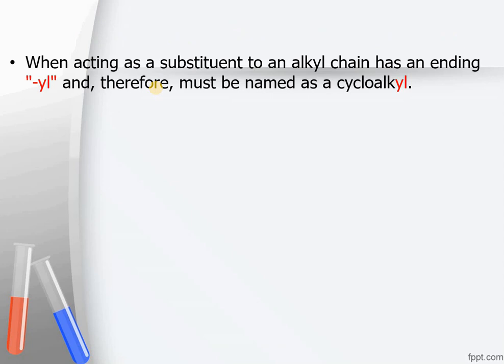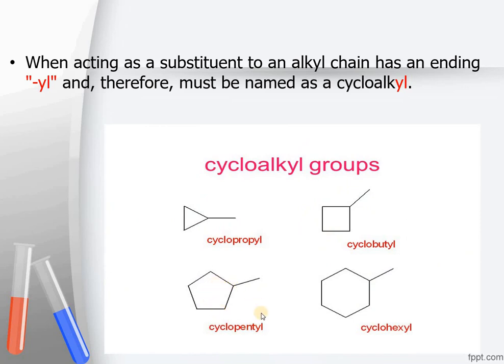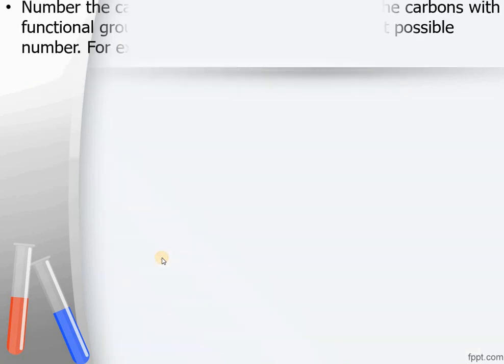When it is acting as a substituent, as I have told you in the previous example, the cycloalkane would become cycloalkyl. The a and e would be replaced by the term -yl. For example, cyclopropane would become cyclopropyl, cyclobutane would become cyclobutyl, cyclopentane would be called cyclopentyl, and cyclohexane would be called cyclohexyl if they are being utilized as a substituent.